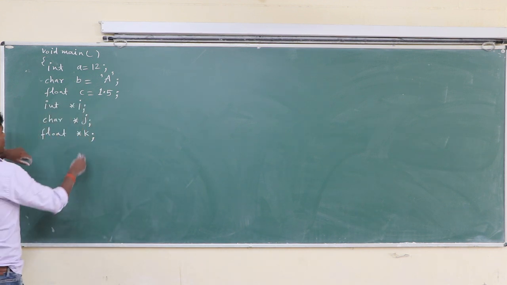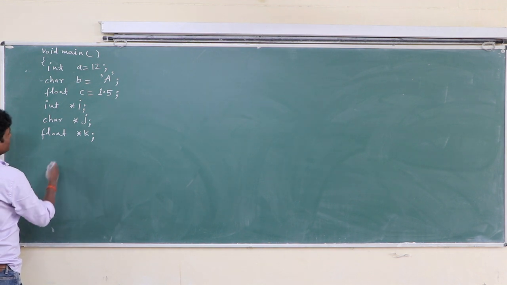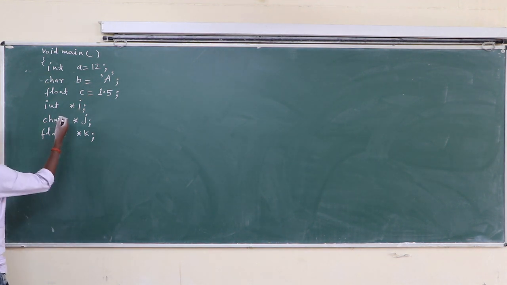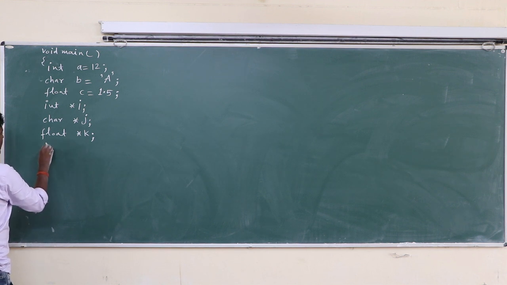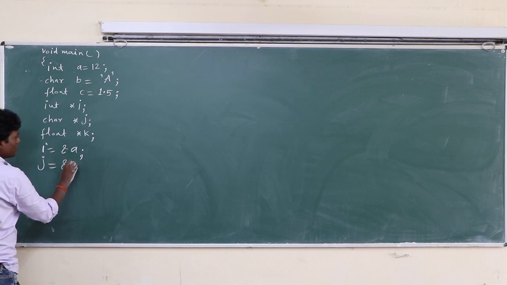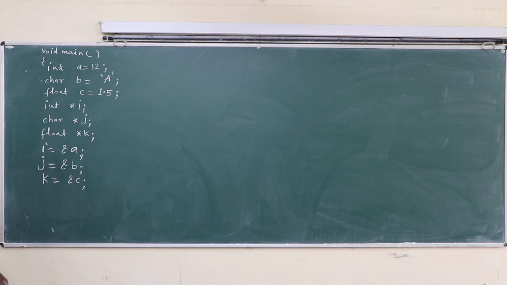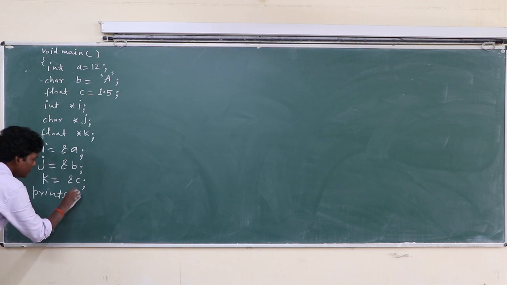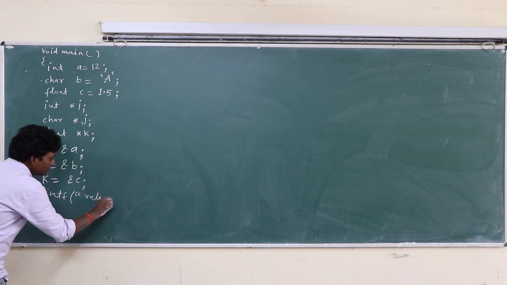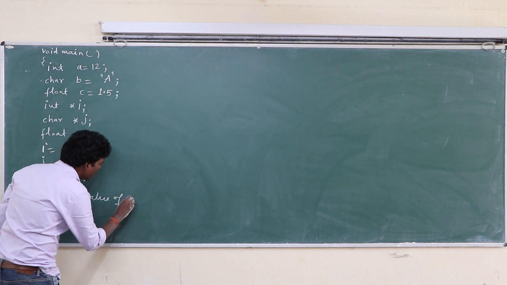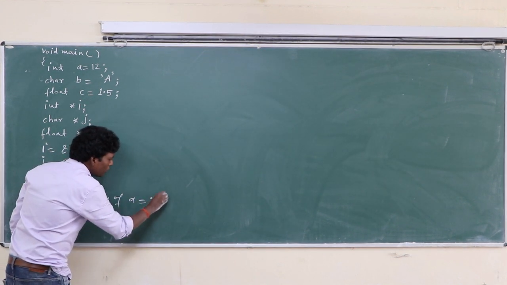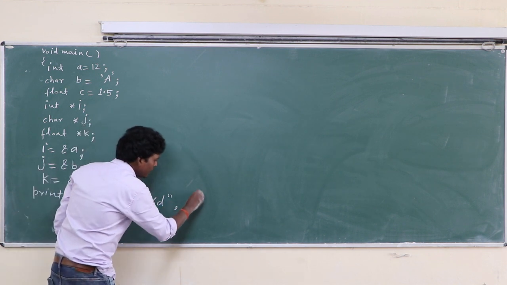So class, here there are 6 variables. I has the address of a, j has the address of b, k has the address of c. Okay, class? Now printf value of a equal to %d, that is a.